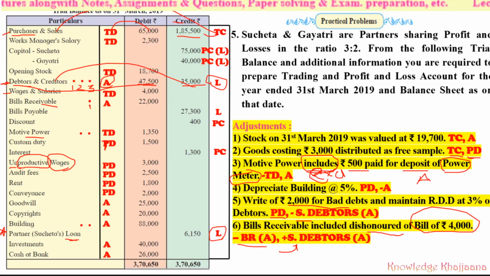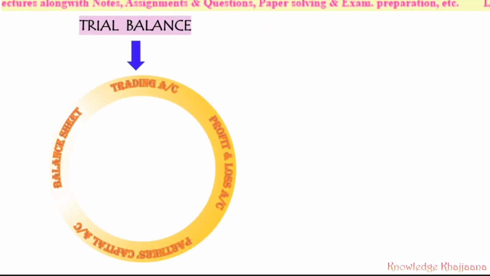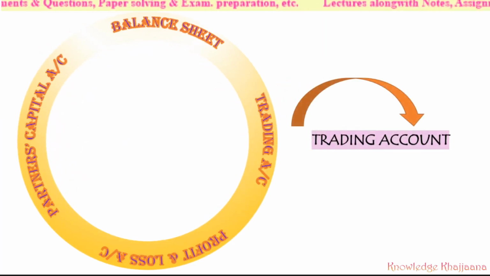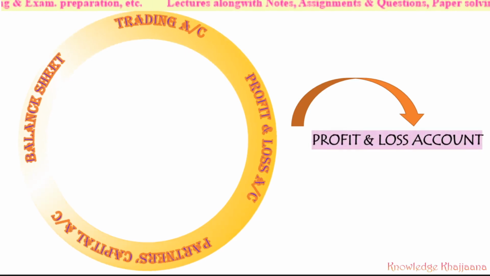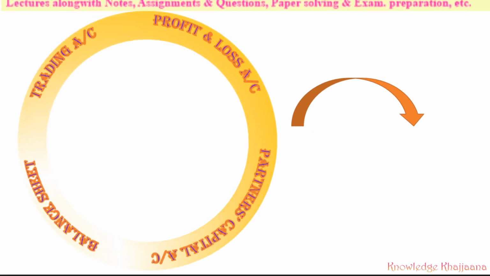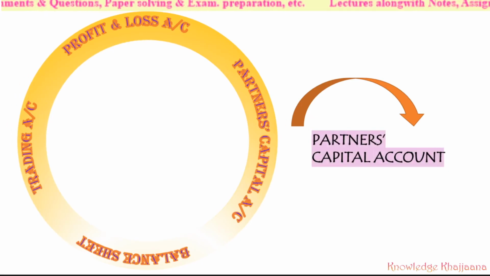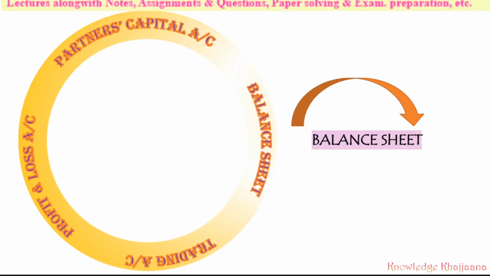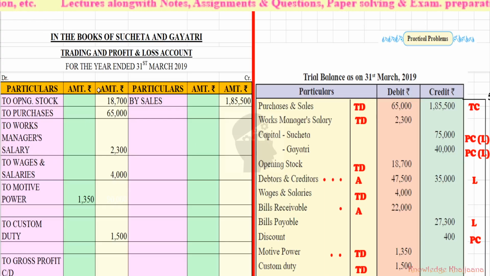So with this we have completed marking for recording of the items given in the trial balance as well as for the items given in the adjustments. Now let's start to solve the problem. First we'll look at the trial balance. We will solve the trading account and arrive at the gross profit. Then we'll take the gross profit to the profit and loss account and come to the net profit. We'll distribute this net profit to the partners in partners capital account. Then we'll take the balances of partners capital to the balance sheet and we'll close. Now let's start solving the problem.